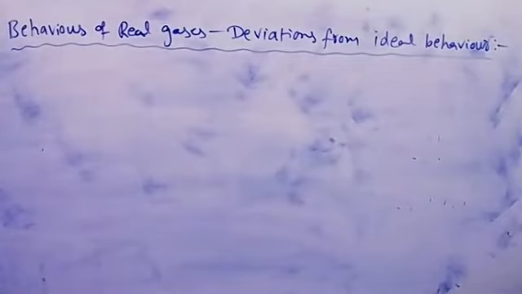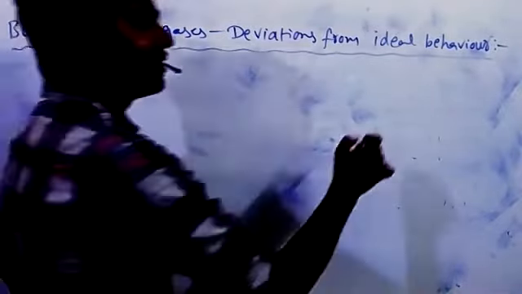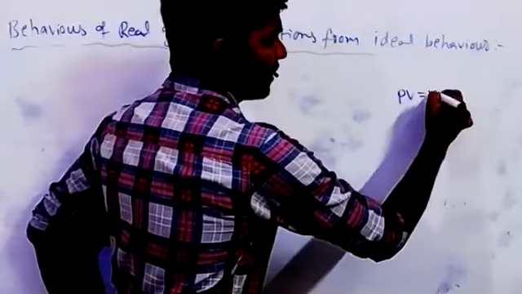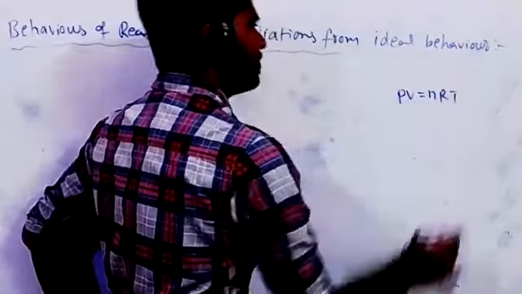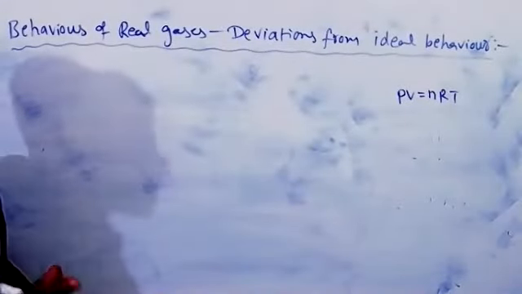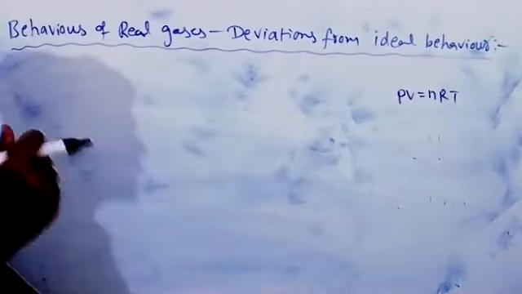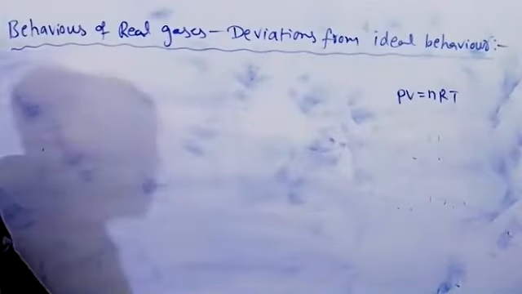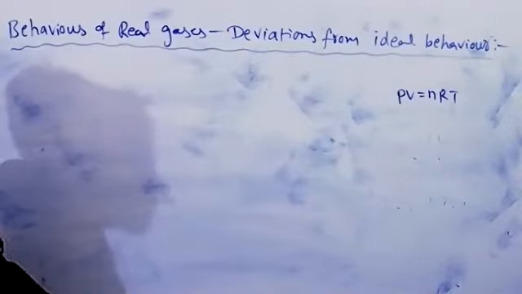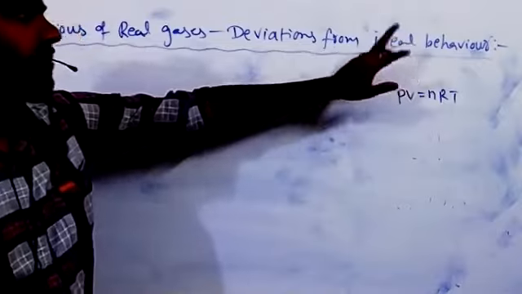Okay, first of all, see what is the small difference between real gas and ideal gas. Gases which obey all gas laws, especially the ideal gas equation PV is equal to nRT, or even Boyle's law, over the entire range of temperature and pressure. At any temperature and any pressure, these gases follow ideal behavior. Those gases we call ideal gases.